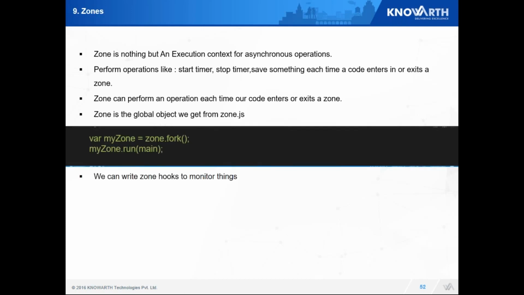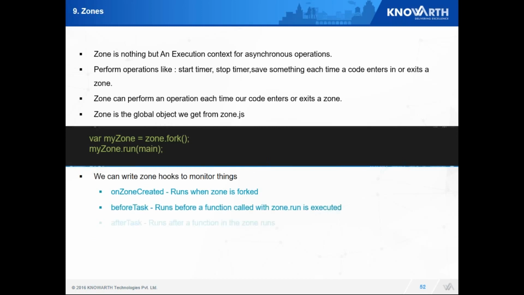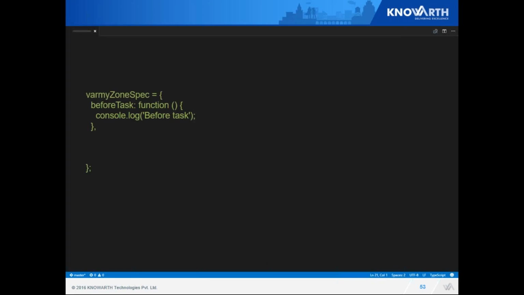First thing is I need to fork that zone and I need to run it. Next, many methods are defined in the zone as blank methods, and when we implement that interface, we can change those. So here I have written a console log before task and a console log after task. Whenever my task is executed, before and after, I have a handle over there and I can write my custom logic here.